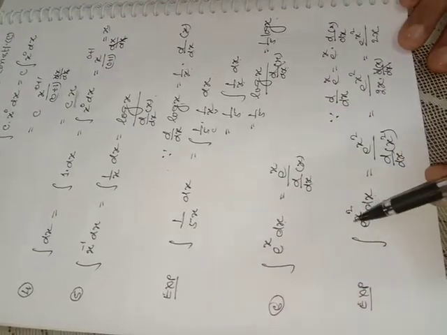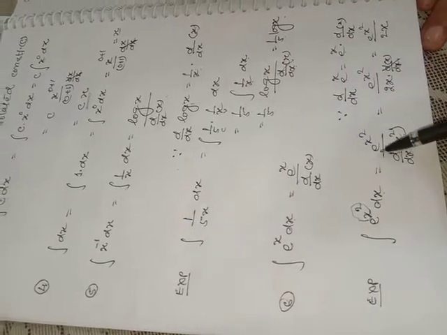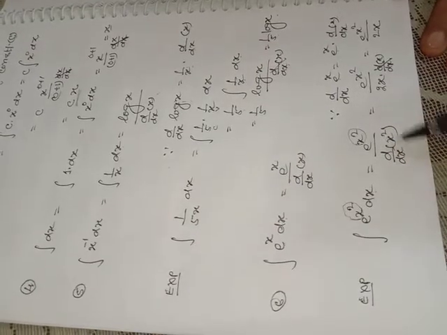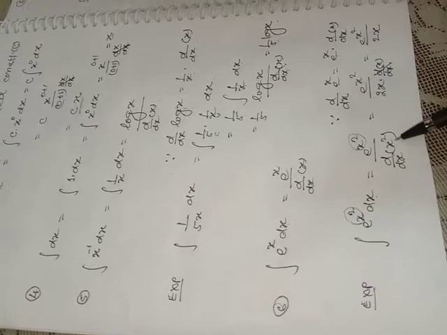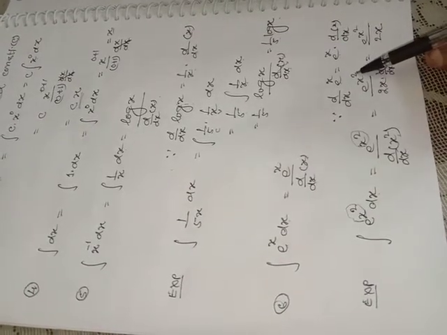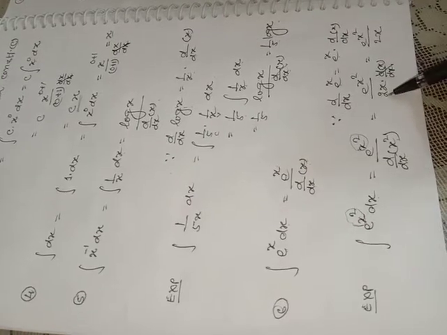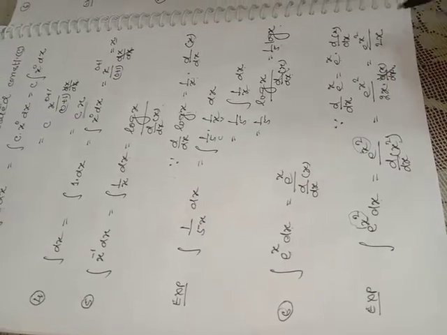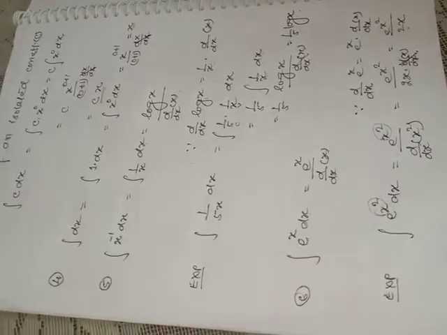See here, instead of x, now x square is written. So it will remain e to the power x square upon d by dx of x, where instead of x, x square is written. D by dx of x square, and if we differentiate x square by using the x power n formula, it becomes n x power n minus 1 into d by dx of x. It gets cancelled. Your answer is e power x square upon 2x.